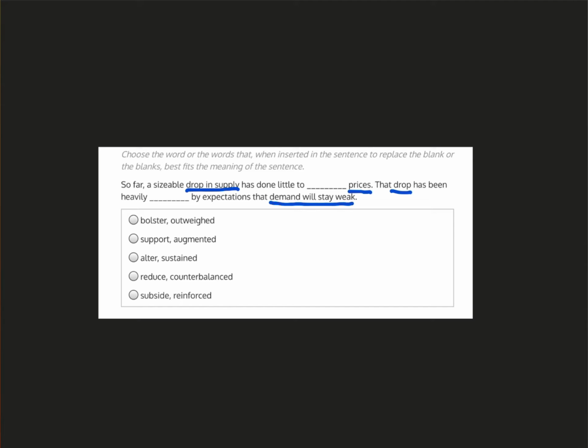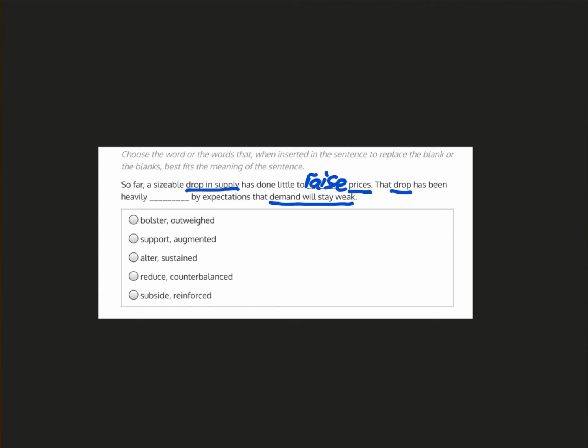Ordinarily, a drop in supply should increase prices. This is because when there's less supply and so there's less of the product available, it's harder to acquire that product, which means that the prices go up. We therefore expect the first blank to be a verb that means something similar to raise. We can therefore eliminate any options that have a word for the first blank, which means to decrease.